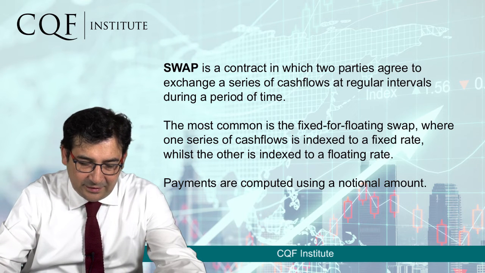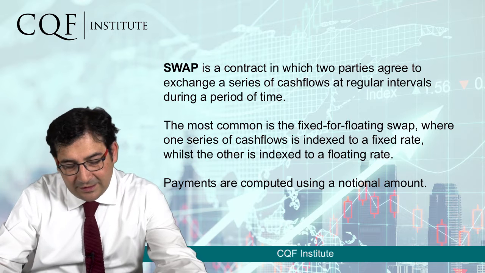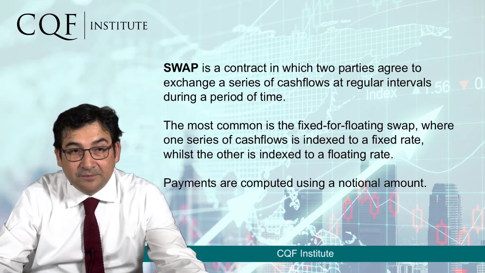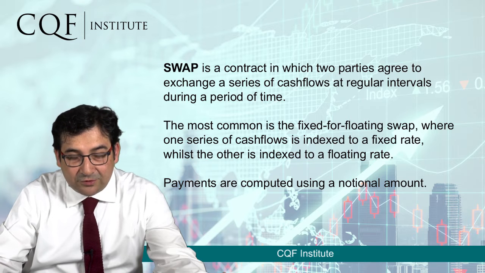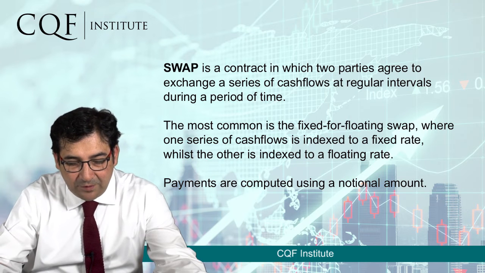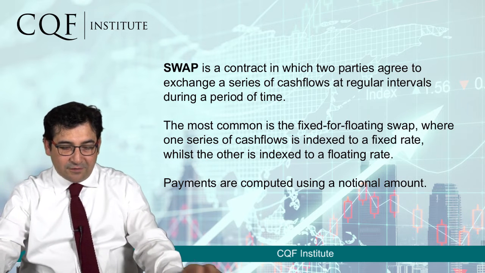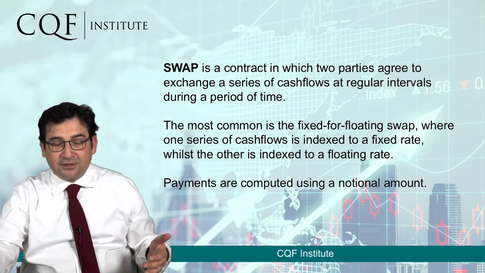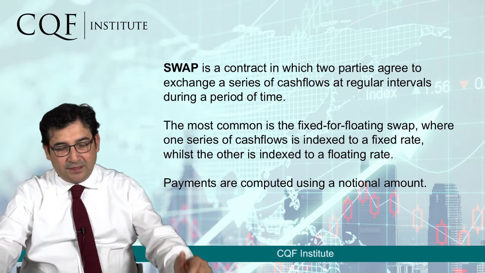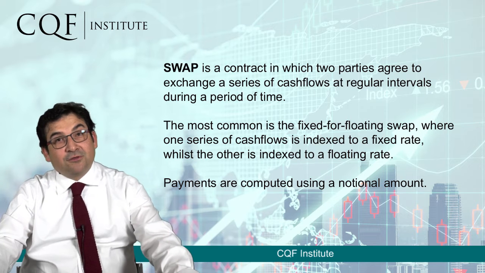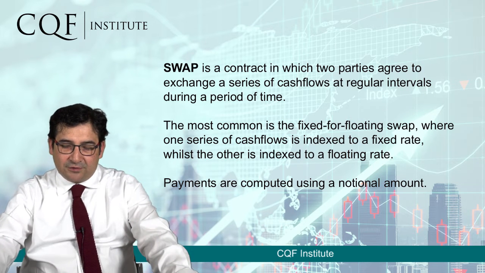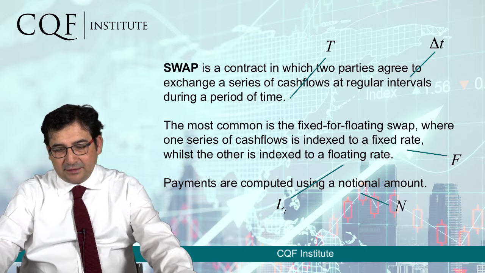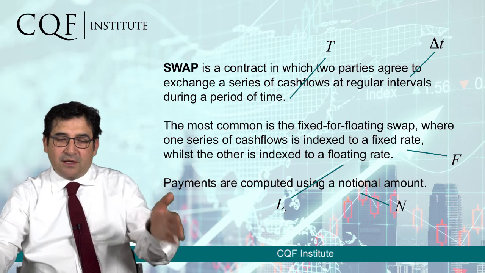A swap is a contract which allows two parties to exchange a series of cash flows at certain regular intervals. The most common swap is the fixed for floating swap, when one series of cash flows is indexed to a fixed rate and the other series of cash flows is indexed to a floating rate. Payments are computed using a notional amount. These are contracts in which we have regular payments.